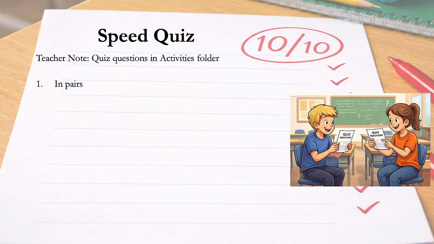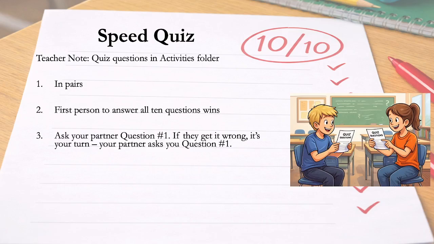The quiz questions are in the activities folder, so you print them out, partner students up, give one quiz A to one partner, quiz B to the other partner. It's a competition to see who can answer all 10 questions first, but they take turns at answering it. So let's say, Blondie asks Brunetti, so he'll ask her the question. If she gets it right, then he asks another question, and so on and so on. She might just go through all 10 and then she wins.